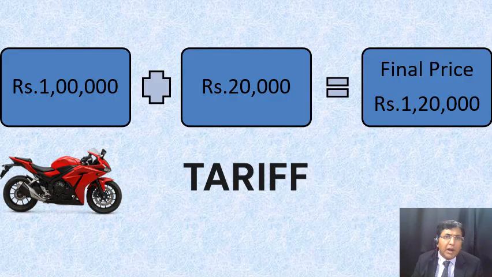Suppose our country is importing a bike of 1 lakh rupees from XYZ economy, and the rate of tariff applied in case of that XYZ economy is 20%. So if the cost of the bike imported is 1 lakh rupees, 20% comes to 20,000 rupees. So by the time the bike enters India, the price of that bike would be 1,20,000 rupees. So in simple words, when tariffs are levied, the cost of the imported products will actually rise.